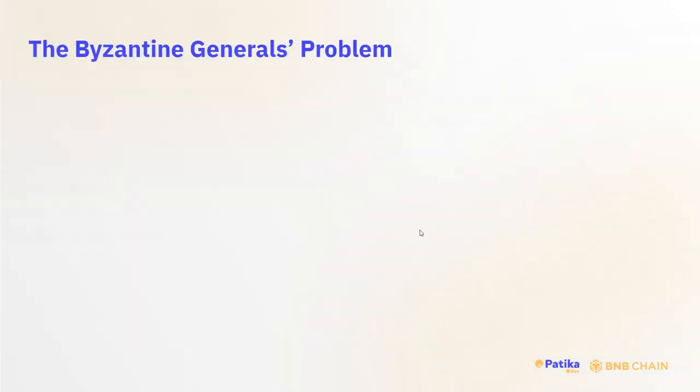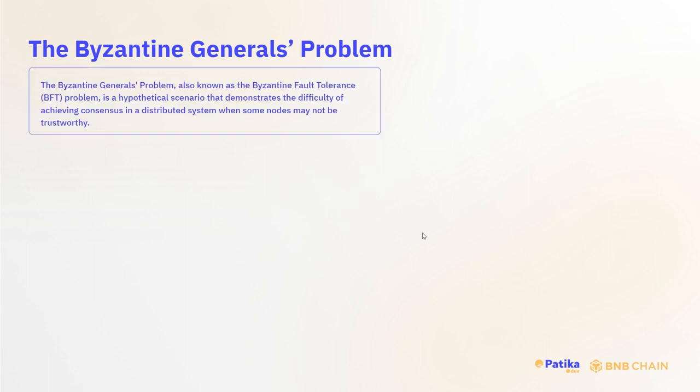So what is the Byzantine Generals Problem? Before we get into consensus algorithms, we first need to understand it. The Byzantine Generals Problem, also known as the Byzantine fault tolerance problem, is a hypothetical scenario that demonstrates the difficulty of achieving consensus in a distributed system when some nodes may not be trustworthy.